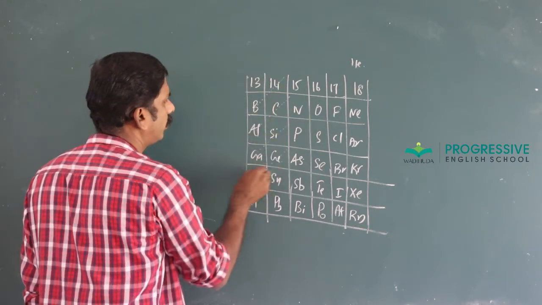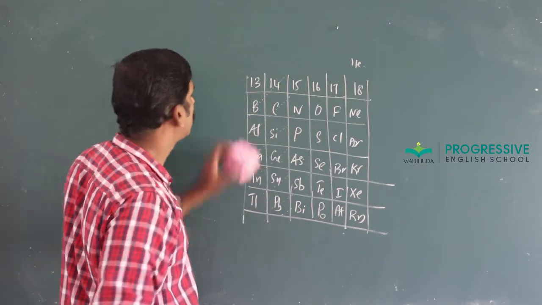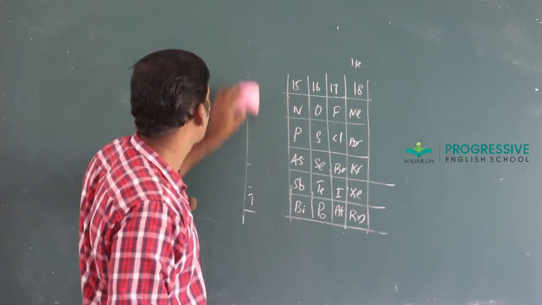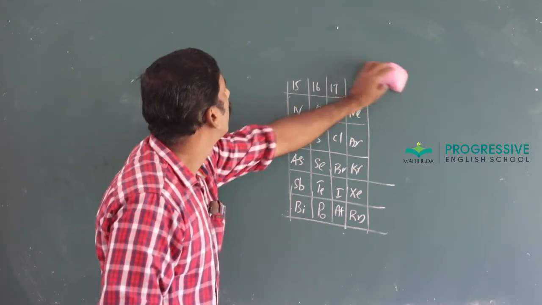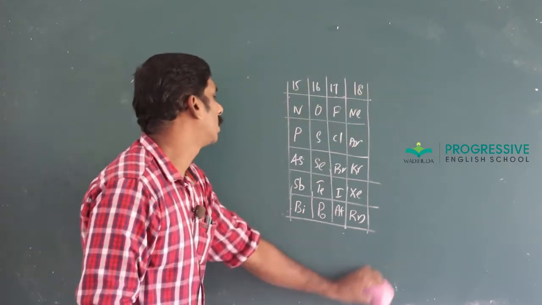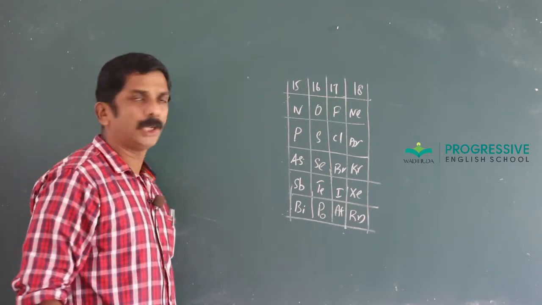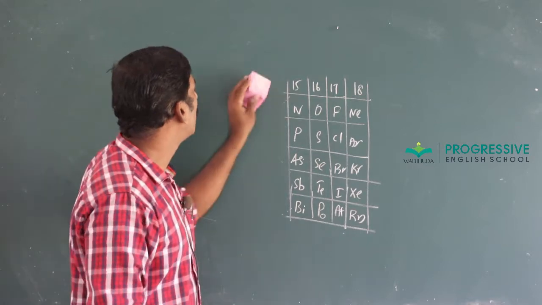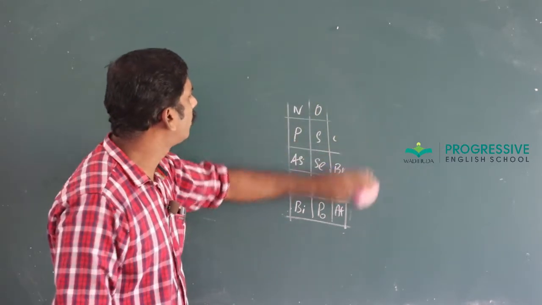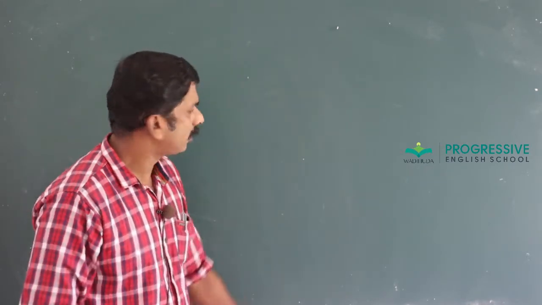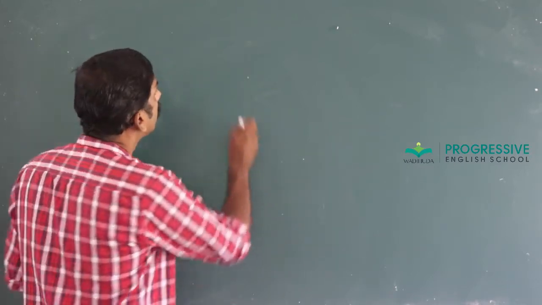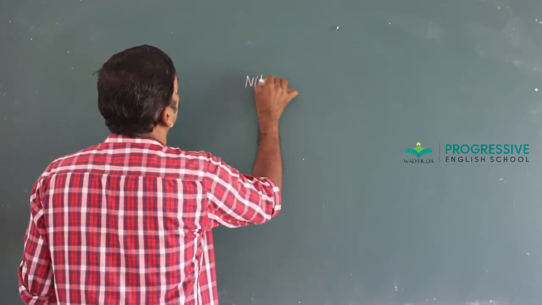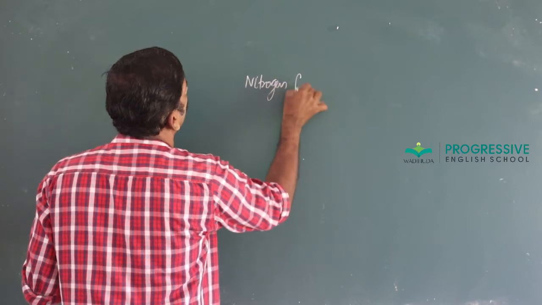These two groups, we can exclude. And you have mainly studied about group 15 to 18. Here 15th group, let us start with group 15, the nitrogen family.